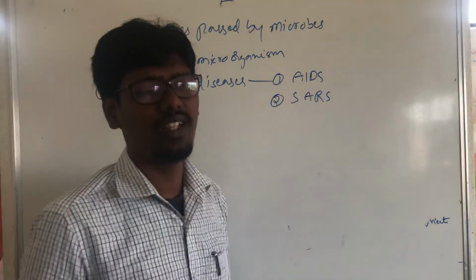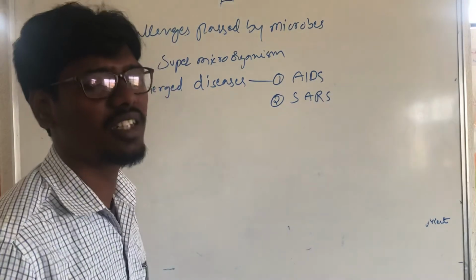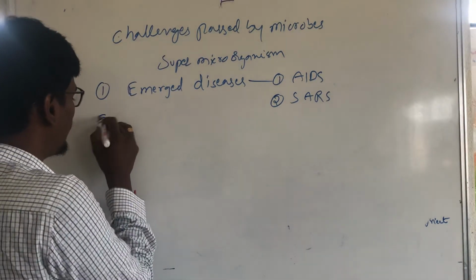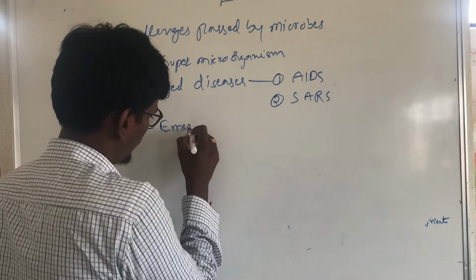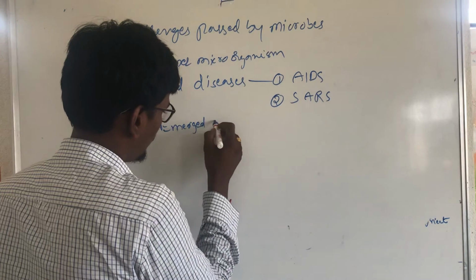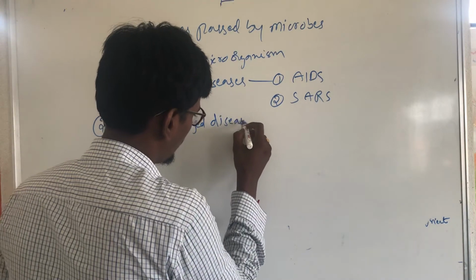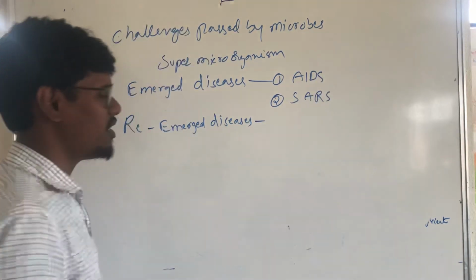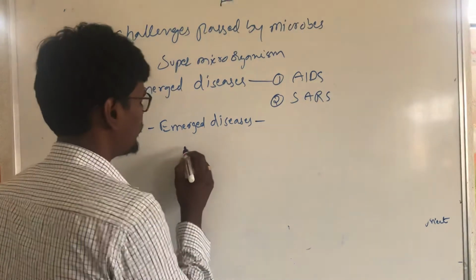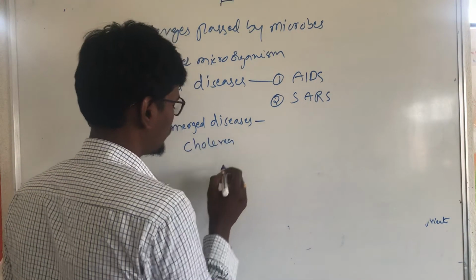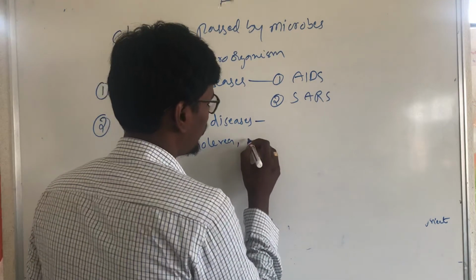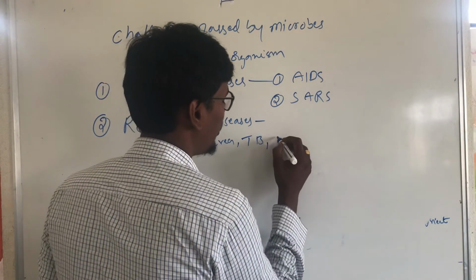Next, the second thing is re-emergent diseases. Re-emergent diseases include cholera, tuberculosis and dengue fever.